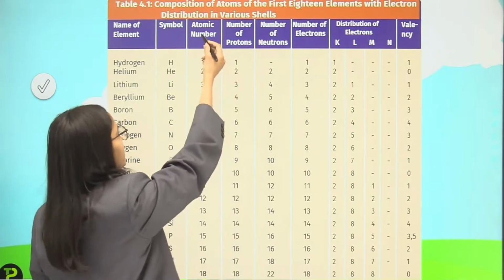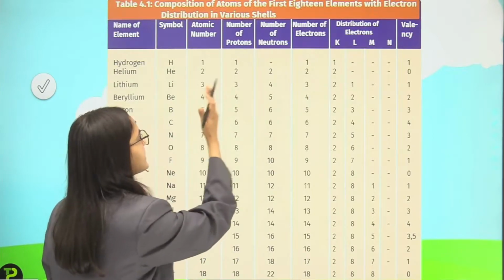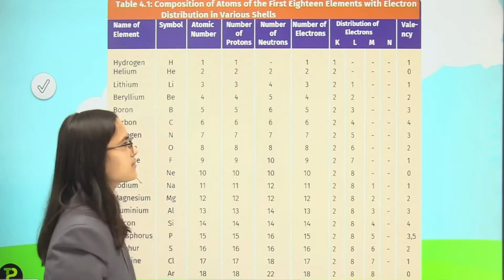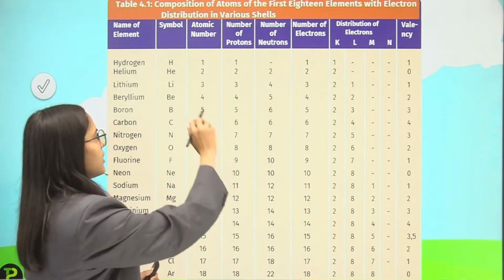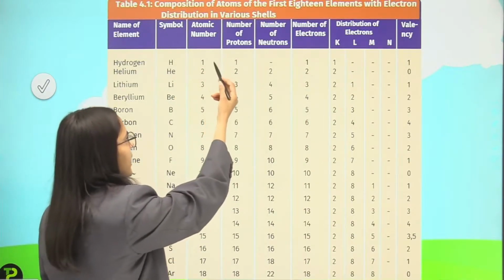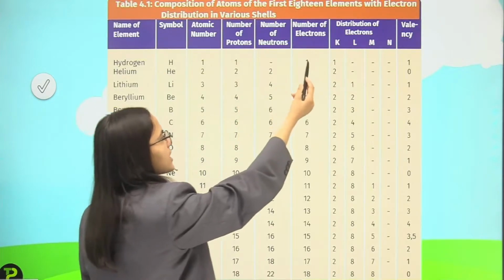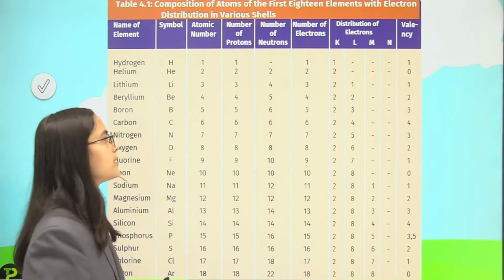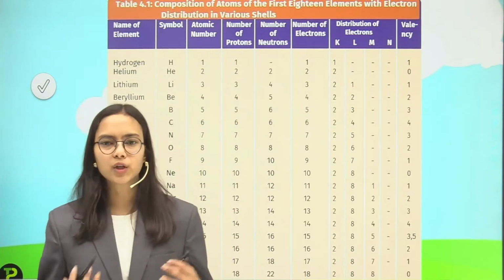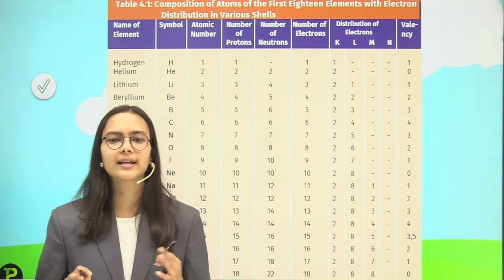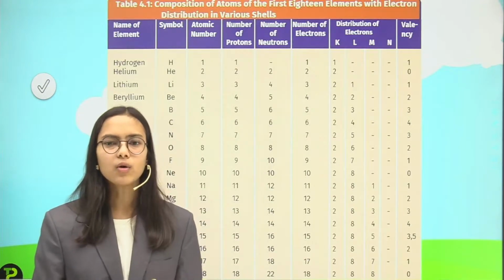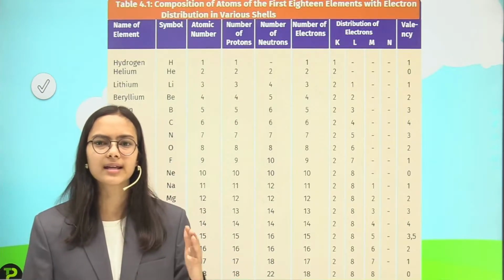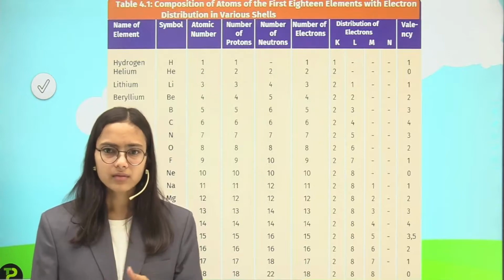So if I have put the atomic number, I can put the number of protons as the same thing and the number of electrons again the same. So for hydrogen, the atomic number is 1, and the number of protons and number of electrons both are 1. But talking about neutrons, the hydrogen atom is the only atom that does not have any neutron. So the mass of that atom is equal to the mass of a proton.